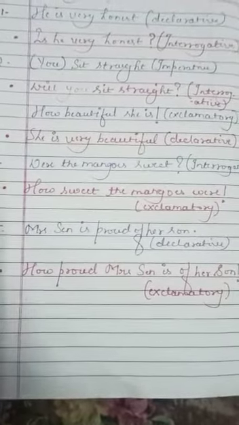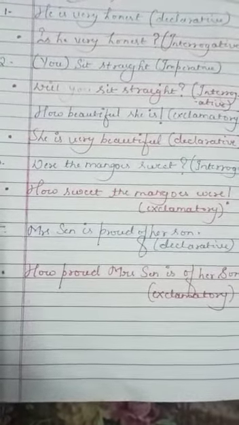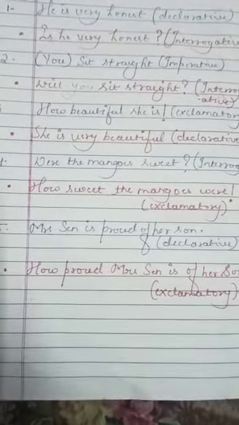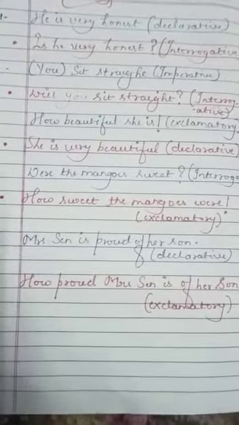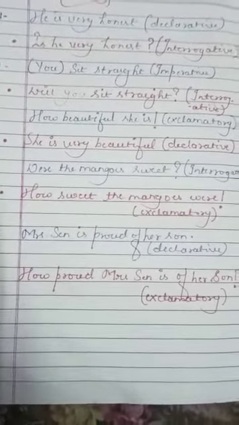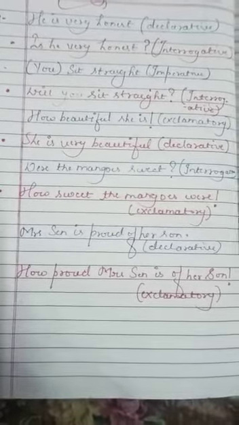Now, "Miss Sain is proud of her son." It is a declarative sentence. We are going to change it into an exclamatory sentence, which is going to show a strong sense of emotion: "How proud Miss Sain is of her son!" Exclamation mark. So it is a sentence which has an exclamation mark in it, and it is an exclamatory sentence.